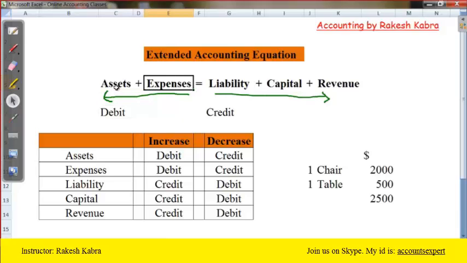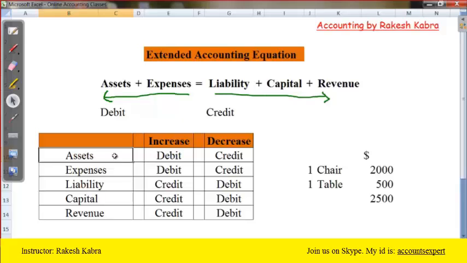And suppose I sold that old chair. Is furniture increased or decreased? Decreased. In mathematics we use the minus sign, but in accounting we will use the credit sign for assets and expenses.